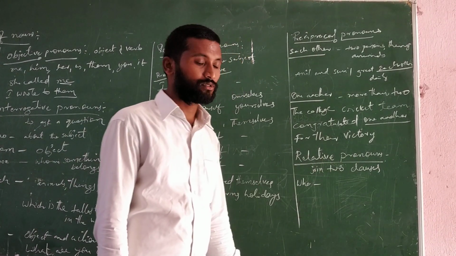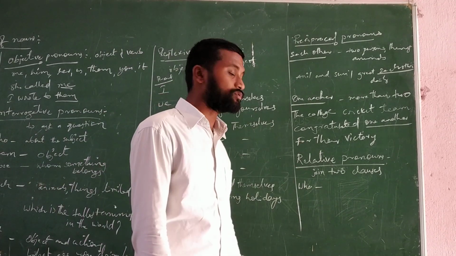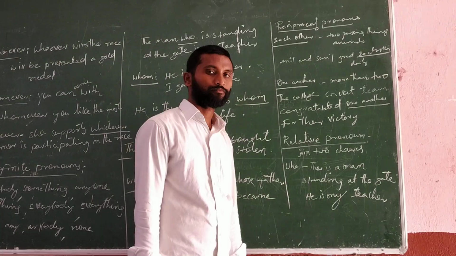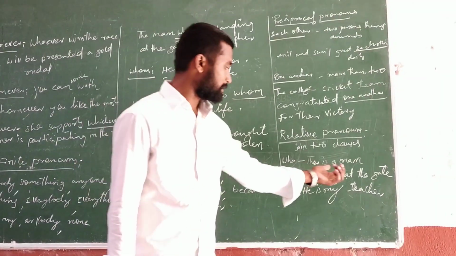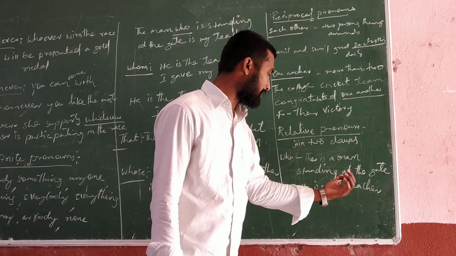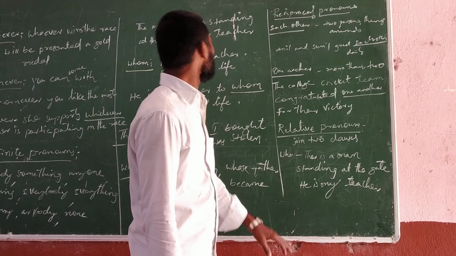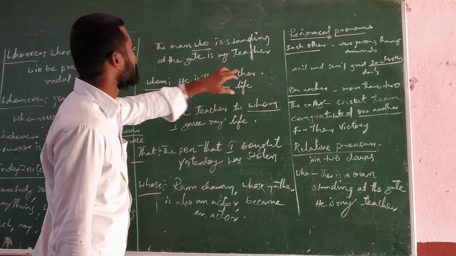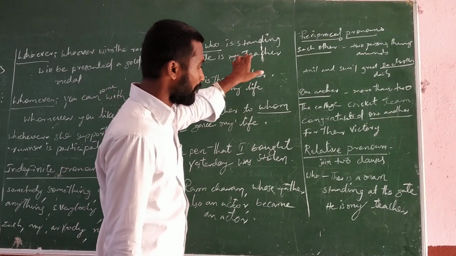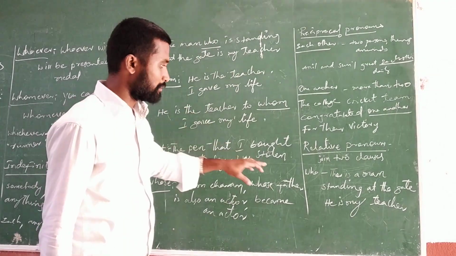And the next one is the relative pronouns. These relative pronouns are going to join two clauses. In relative pronouns, if you see who: the man who is standing at the gate is my friend. Here we combine two sentences.